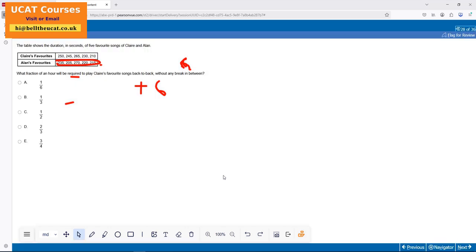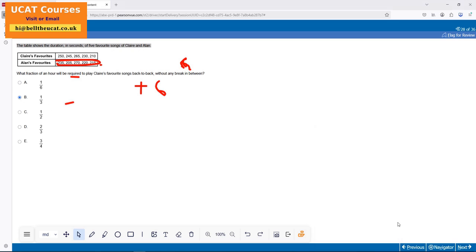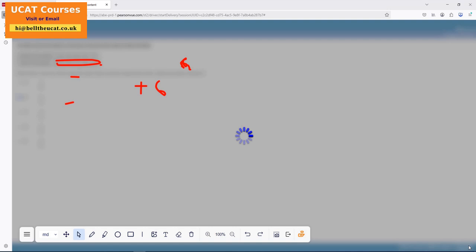Come on, buddy. What fraction of an hour is Claire's back to back? Okay, back to back: 250 plus 245, 265, 230 plus 210. That's in seconds. Divided by 60, 20. 20 minutes divided by 60. 20 over 60, a third. Boom. There we go. Right, okay, bravo.